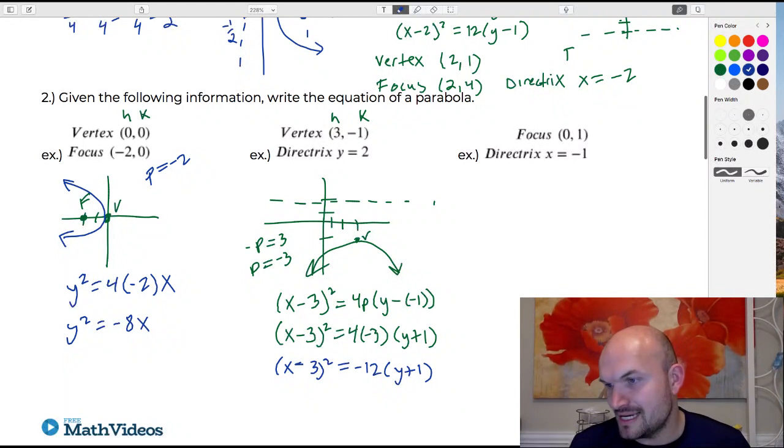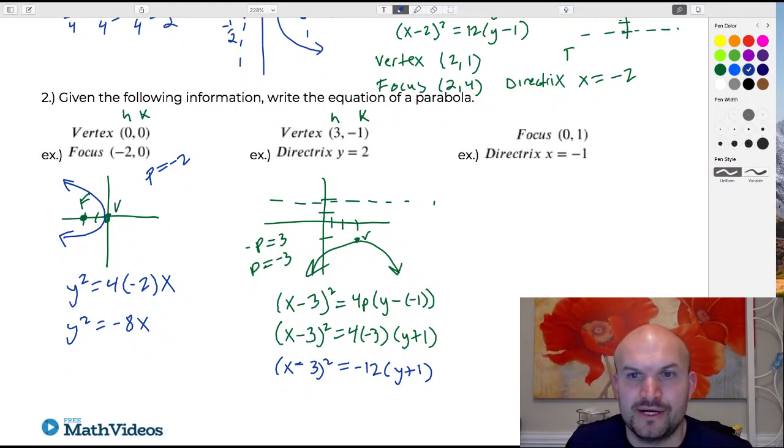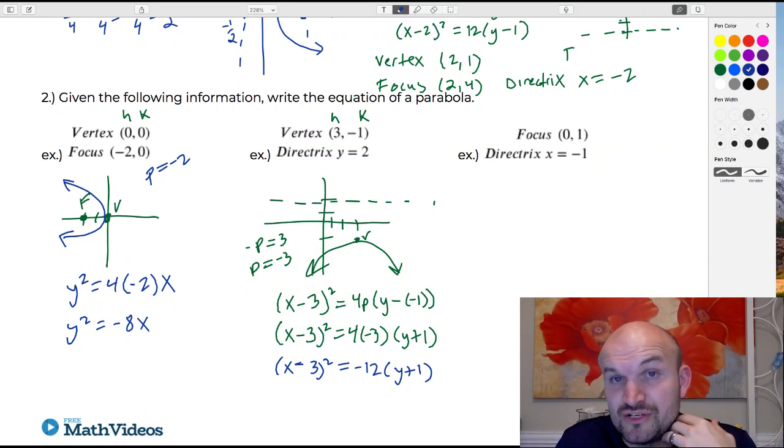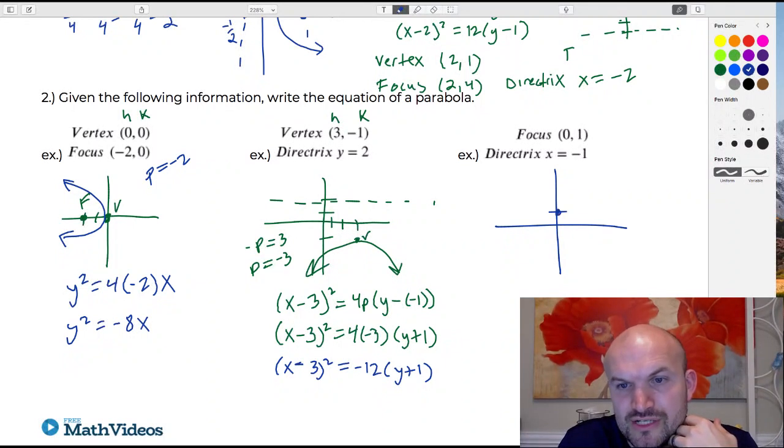All right, so last but not least, guys, and then we'll go ahead and take a break here. In this example, I have the focus, which is 0, 1, and my directrix x equals -1. So I'll go ahead and plot the point here, and my directrix x equals -1.